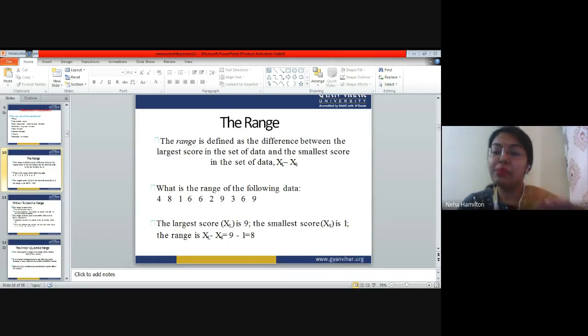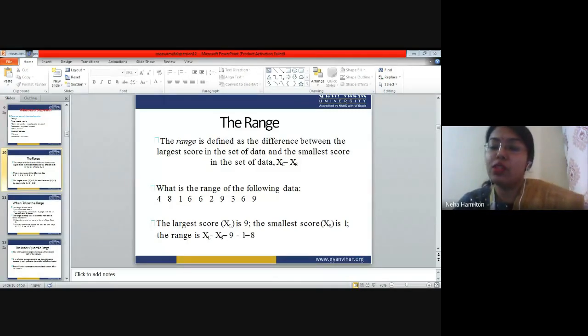XL means largest value, XS means smallest value, right? So very simple formula. You have to divide the smallest value. Sorry, not divide. You have to subtract the smallest value from the largest value, right? Because it is XL minus XS, so your answer is definitely going to be positive. Your answer is never going to be negative. If your answer is coming in negative, it means you are doing something wrong.